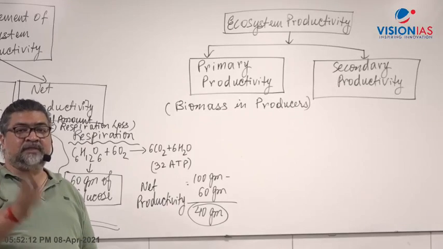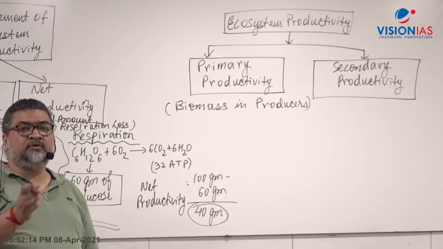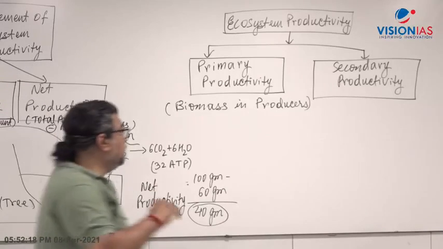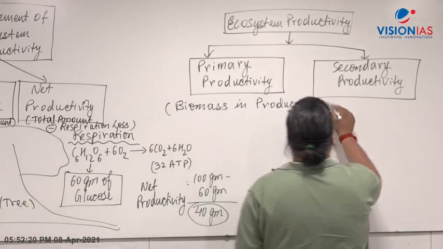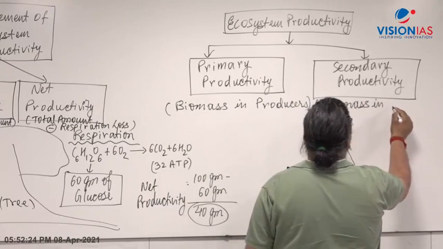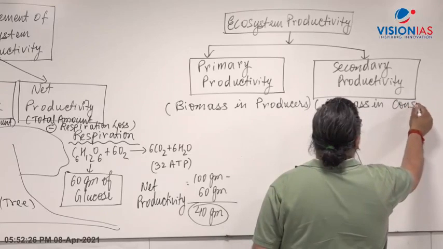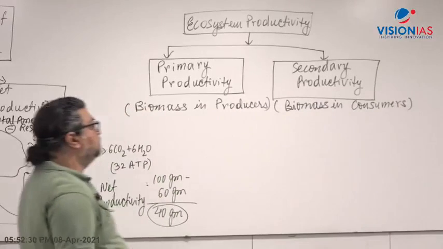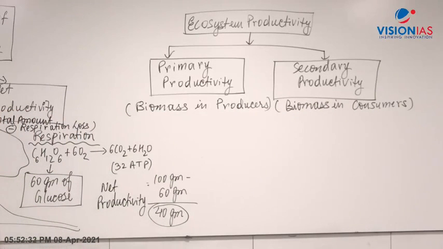Primary here means the first time, when sunlight is converted into energy, into glucose. Now what comes here is secondary. Secondary will be the energy or biomass in all consumers, herbivores, carnivores, all consumers. That is called secondary because it is the second time. After taking food from the producer, the consumer generates energy and biomass.